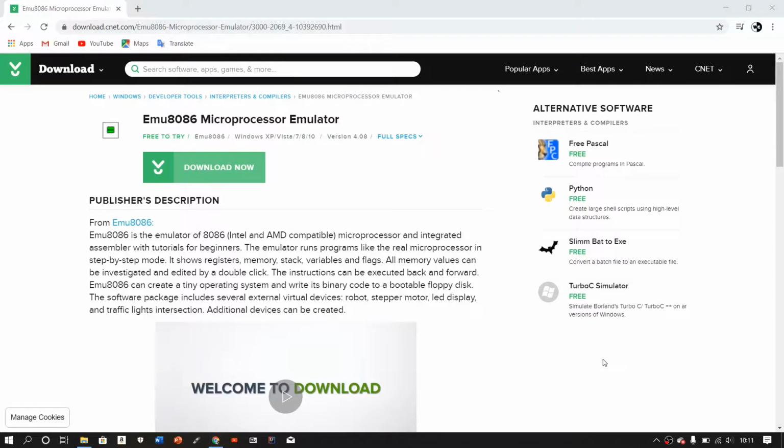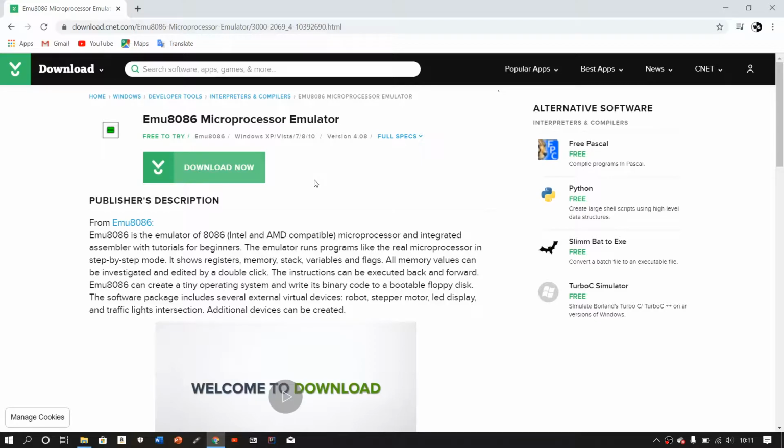8086 assembly language. So to code 8086 assembly language in Windows, you would have to download something called EMU8086 microprocessor emulator. And basically what it is, it's an application that allows you to emulate the 8086 microprocessor and then give the 8086 microprocessor emulator some 8086 assembly code.